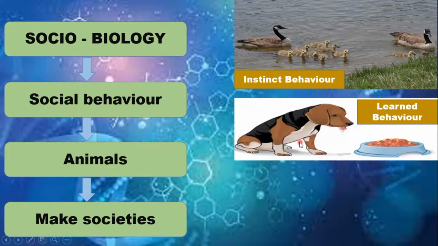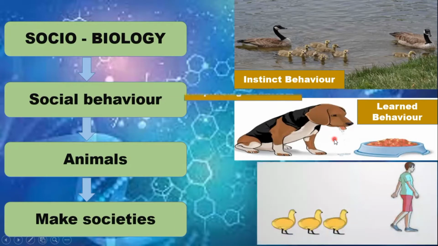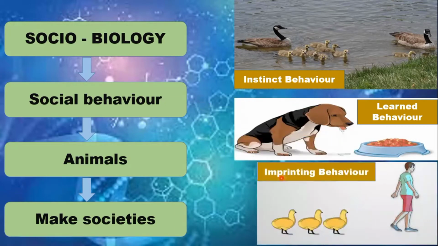For example, you can see here the dog. The dog learned to salivate whenever he sees food. Whenever the dog sees the food, it will salivate. It is basically a learned behavior that is learned by the dog with the help of experience. The next kind of behavior is the imprinting behavior. We can also define imprinting behavior as a learned behavior, and it is shown by birds and certain mammals.